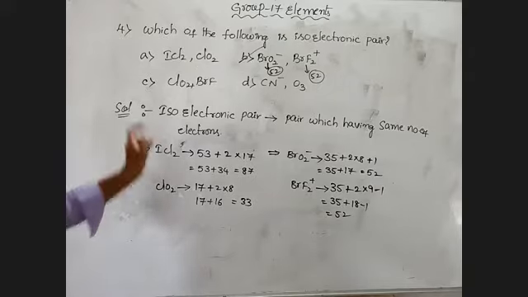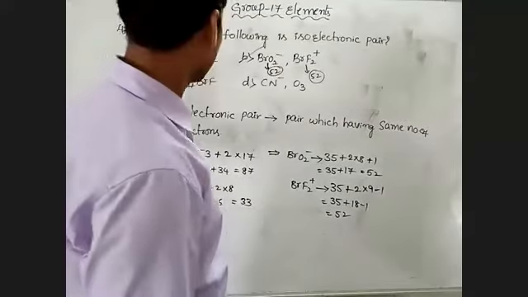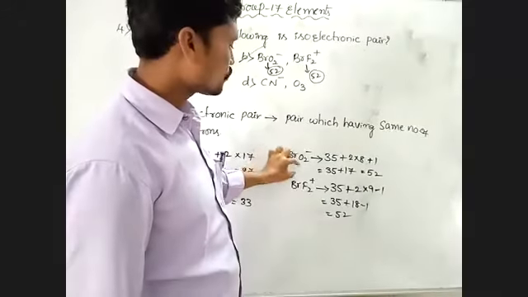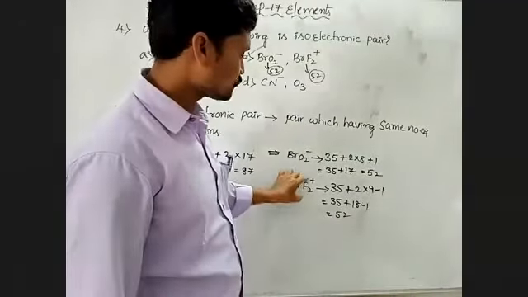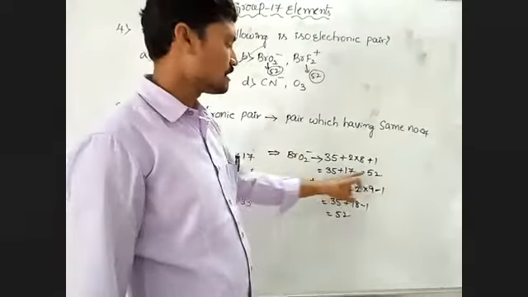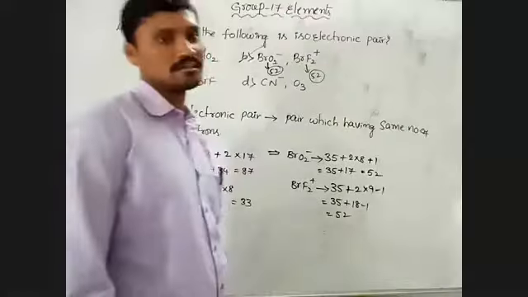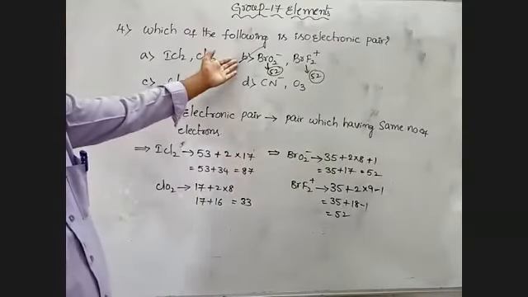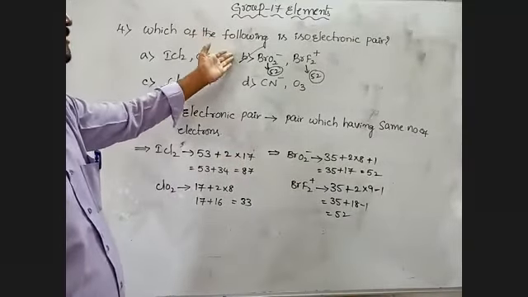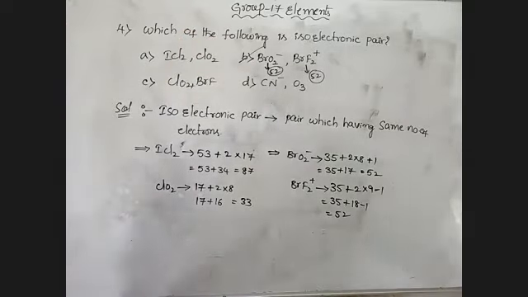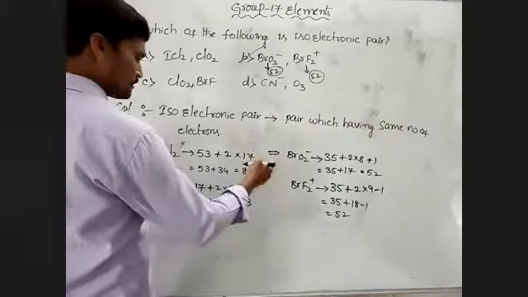Isoelectronic pair means the pair which is having the same number of electrons. Among these options, option B, that means BrO2 minus and BrF2 plus, both are having the same number of electrons, that is 52 electrons. So it is option B. Option B is the correct suitable option for the question. Okay, so this is A, this is B. Let us take the others, C and D also.